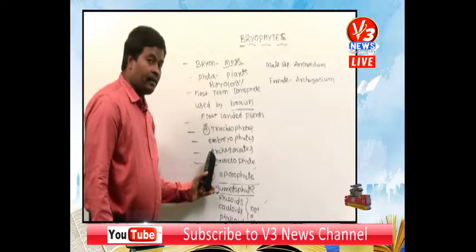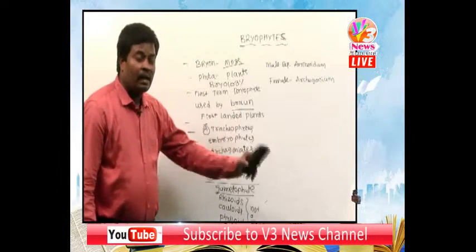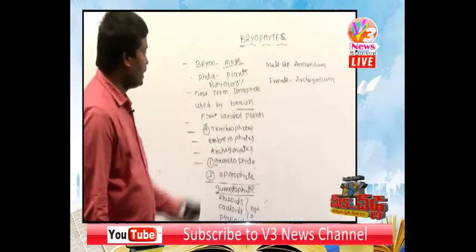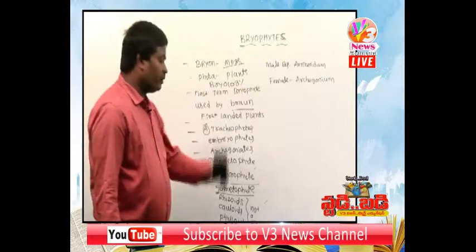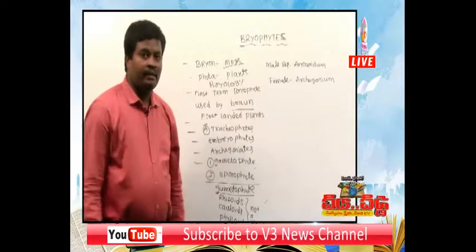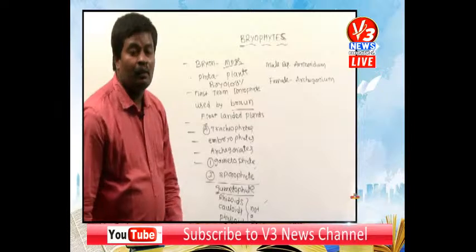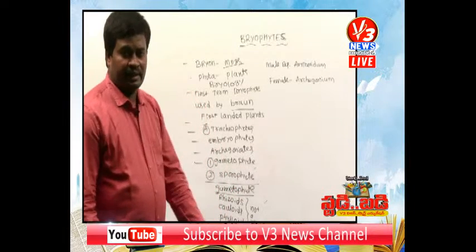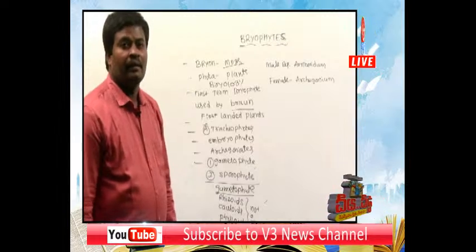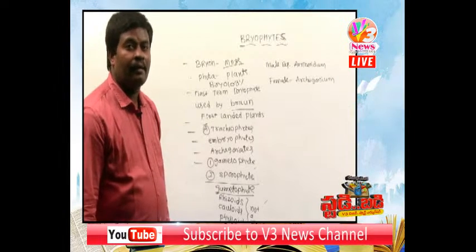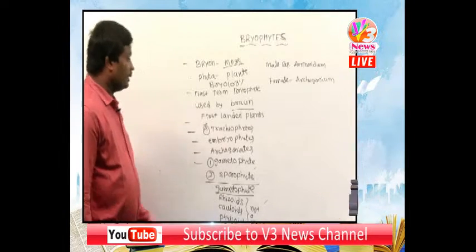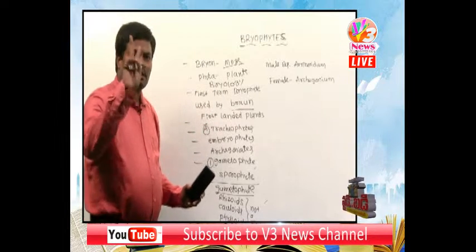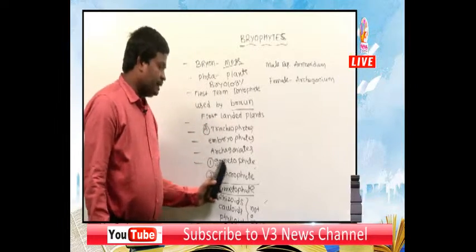In bryophyta, the female reproductive organ is called archegonia, so they are called archegoniates. Algae do not produce archegonia; algae are non-archegoniates.